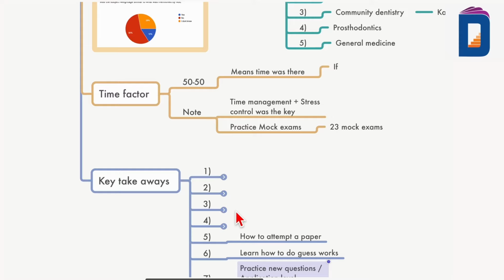You have to attempt the paper. Attempting the questions, practicing the questions, new questions are the key. Learning how to do guesswork is the key. Managing your stress levels, time management, all these are going to be key.